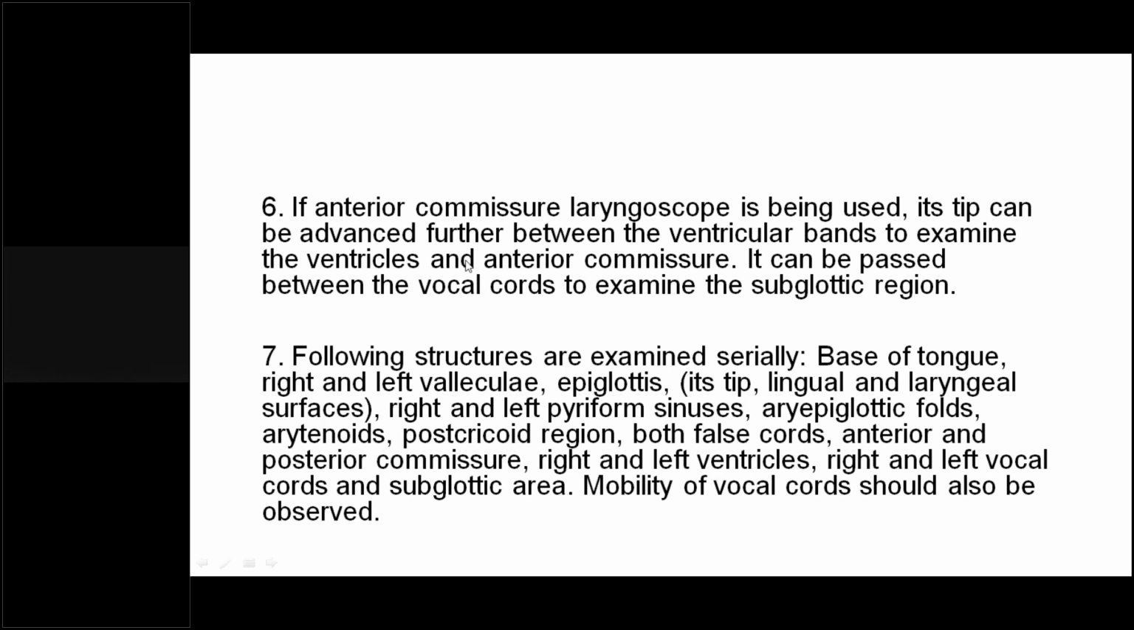We also have an anterior commissure laryngoscope, which means we have two types of laryngoscopes. In some people the anterior commissure is not visualized at all, so to visualize it we have the anterior commissure laryngoscope. Its tip can be advanced further between the ventricular bands to examine the ventricles and the anterior commissure. It can be passed between the vocal cords to examine the subglottic region.